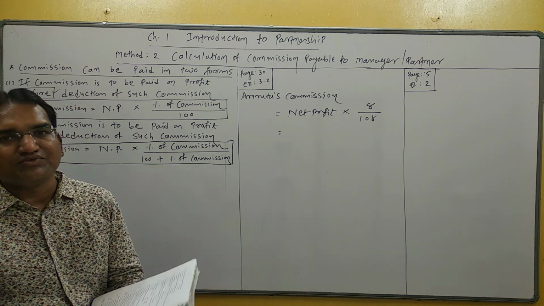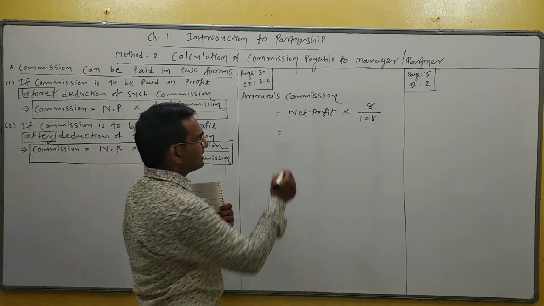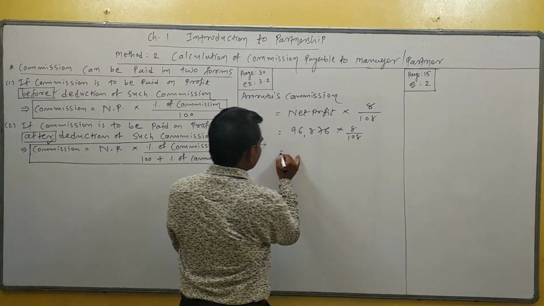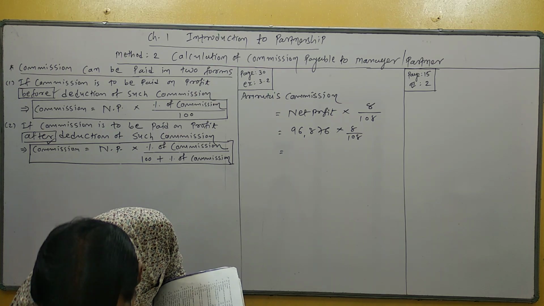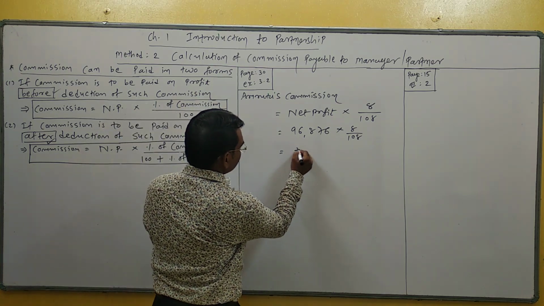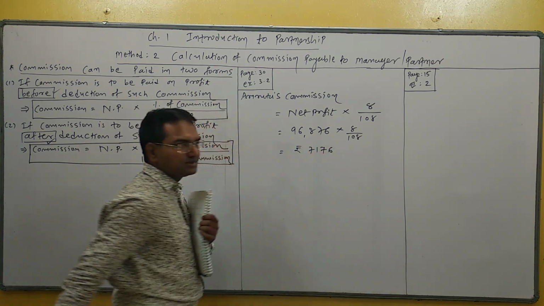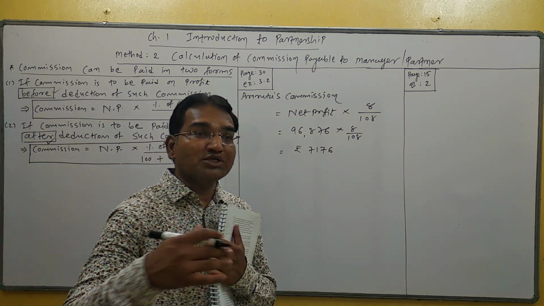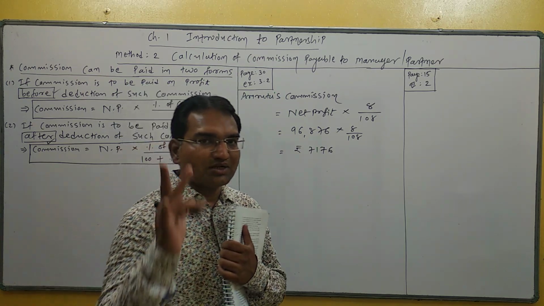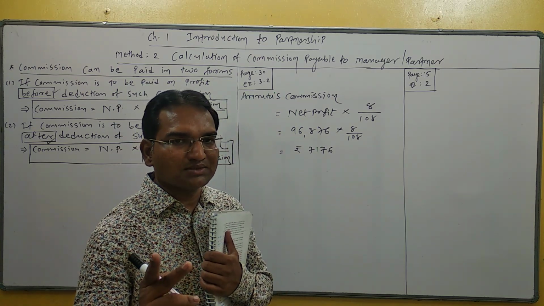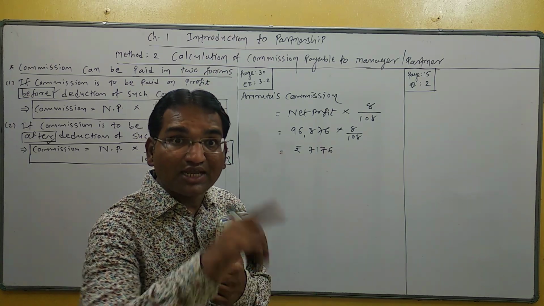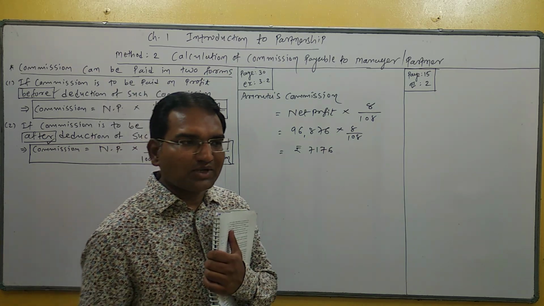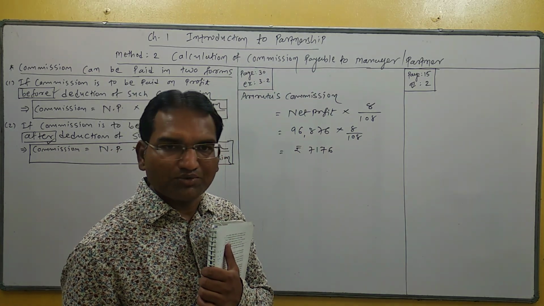What is the net profit of the firm? You are given 96876 into 8 by 108. After simplification, your commission is 7176. This is Amruta's commission, right? Now we are asked to calculate how much amount is received by Amruta. So here Amruta receives two amounts. Which two amounts? Commission and share in profit. So we are required to calculate Amruta's share in profit.